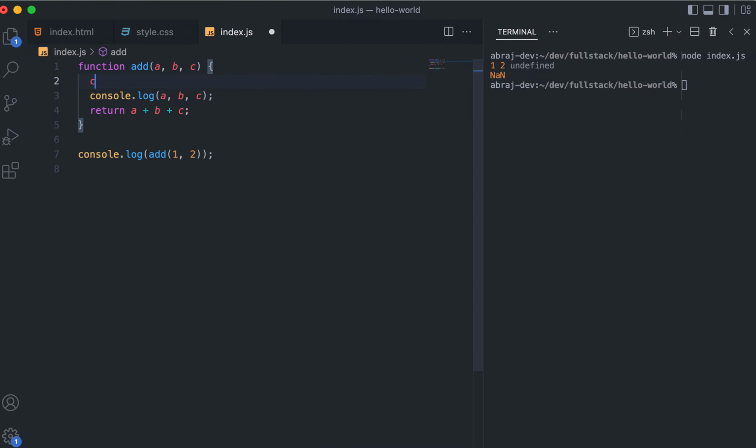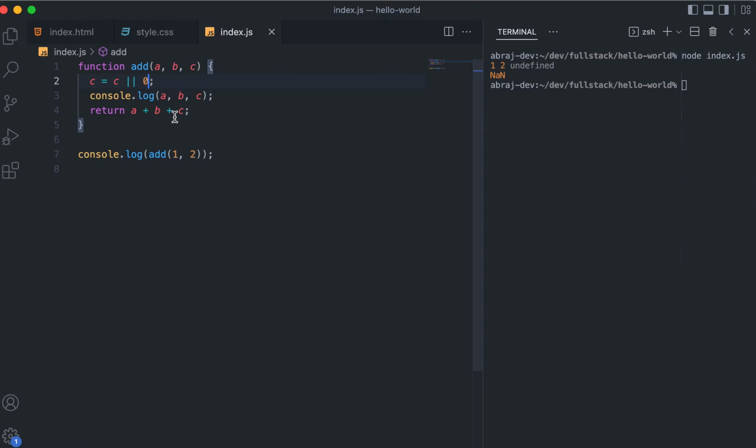It will mean that C is equal to C or 0, which means that if C is truthy, then it will not go further. But if C is falsy, then it will go to the next one, which we earlier analyzed a lot in terms of short circuiting, right?